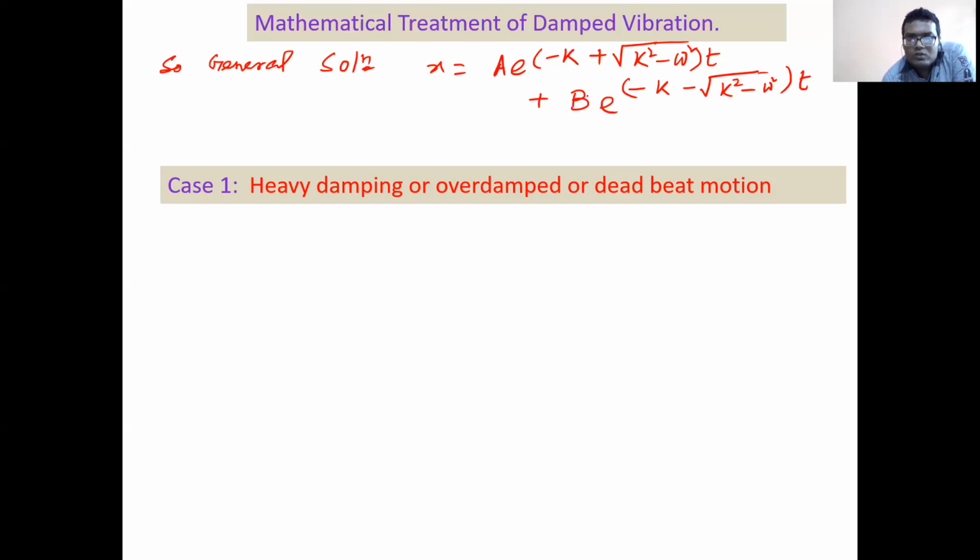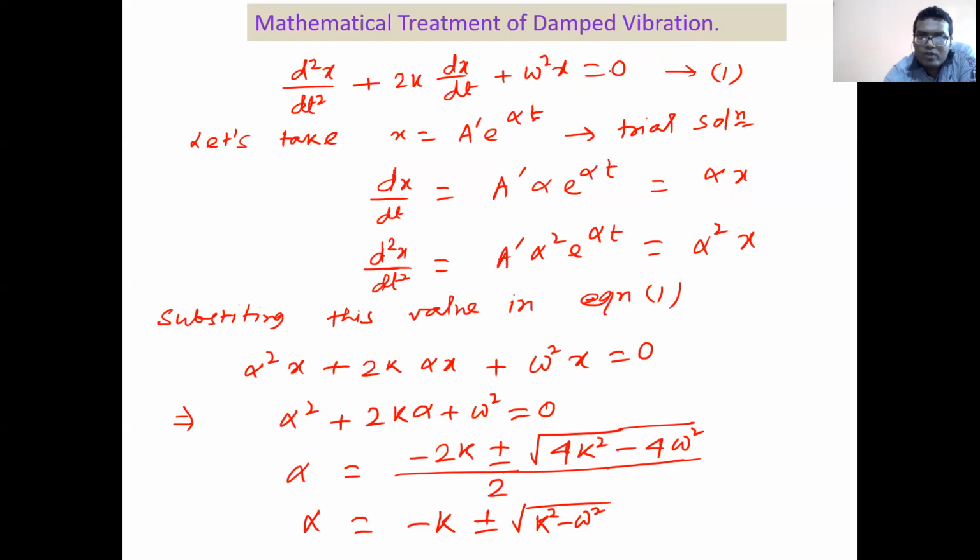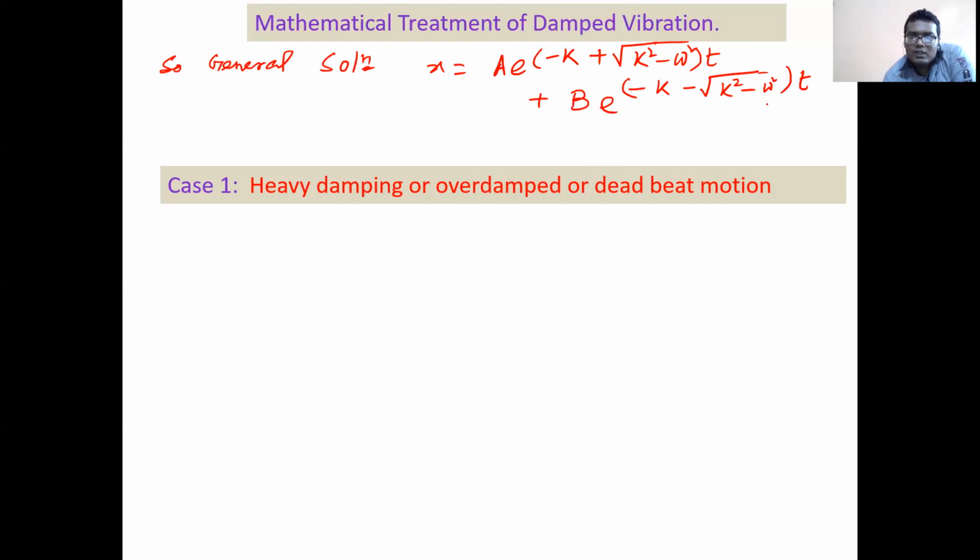Okay, because we have received two values of alpha, minus k plus root over k square minus omega square, and minus k minus root over k square minus omega square, and we put these two values here. So A e to the power minus k plus root over k square minus omega square t, plus B e to the power minus k minus root over k square minus omega square t.